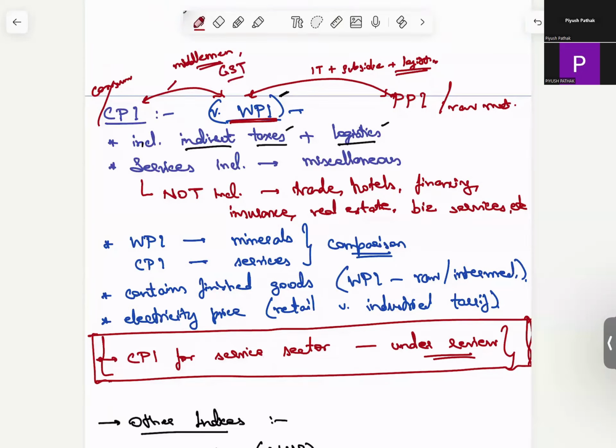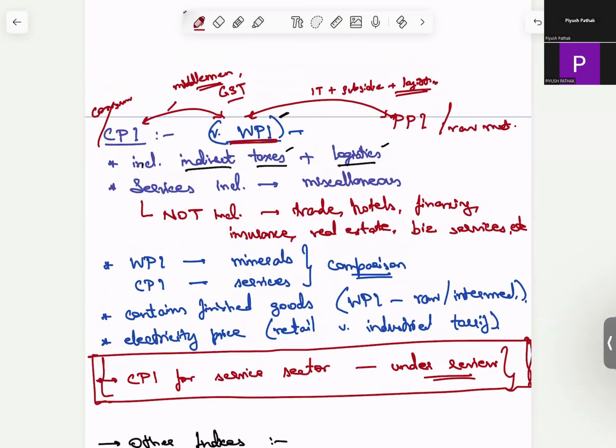GST is also here in the taxes. Okay, so this is why we have different indices. Now you must be appreciating why inflation is calculated using so many metrics and not just one single metric. Then in CPI, services are included, but in the miscellaneous terms.